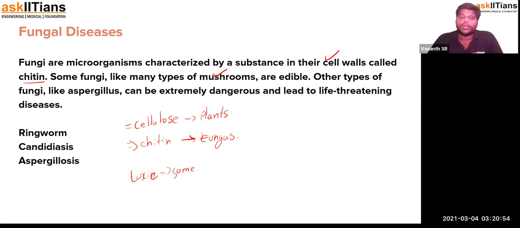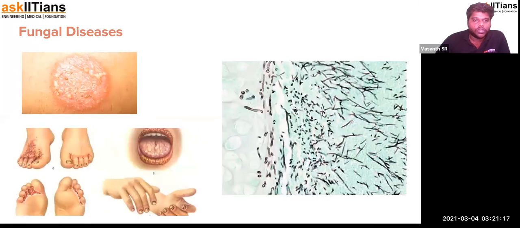So there are different types of fungus which could cause disease conditions. Some of them are extremely dangerous. Some of them can be removed easily from the body. So you're going to see some examples over here. Okay. So the first thing that you're going to see about types is the ringworm. Okay, so ringworms are like this. You can see this in this video or in the picture.